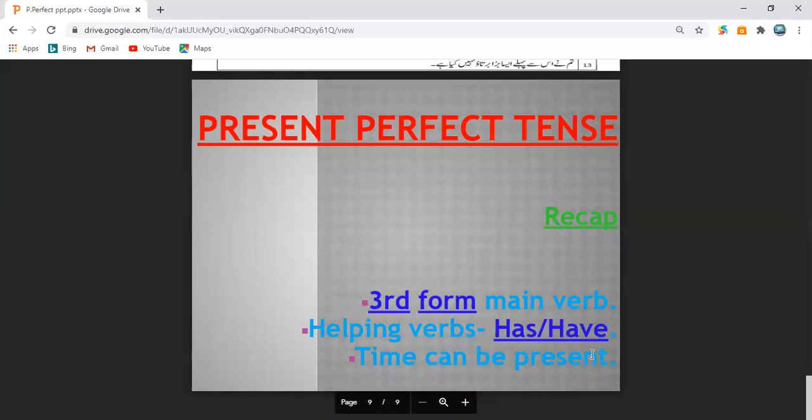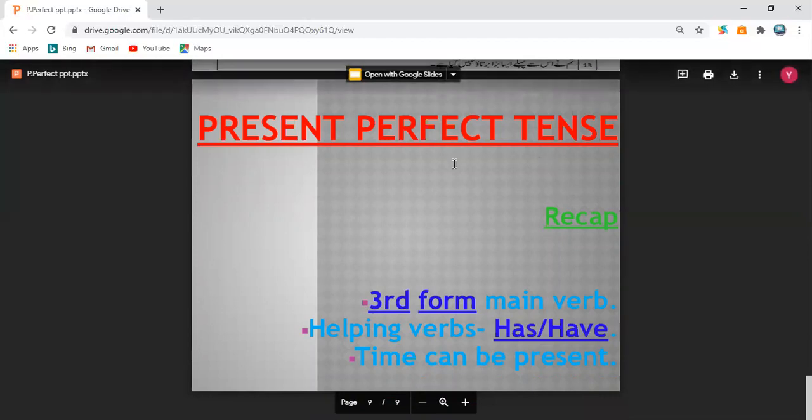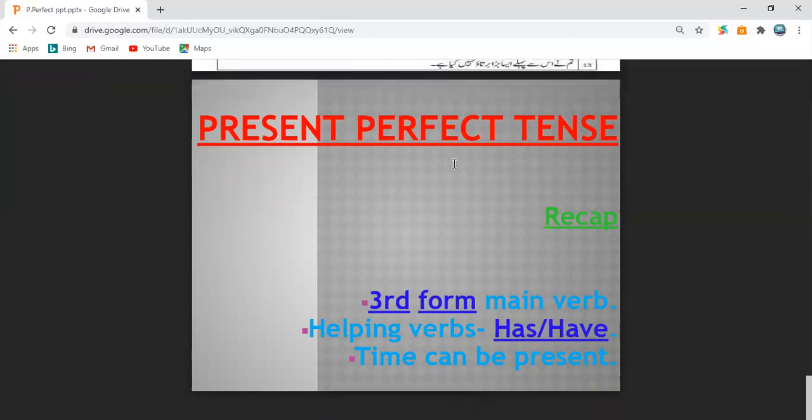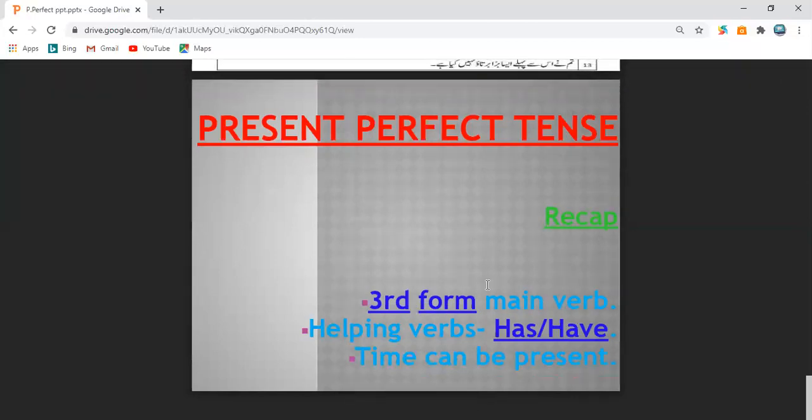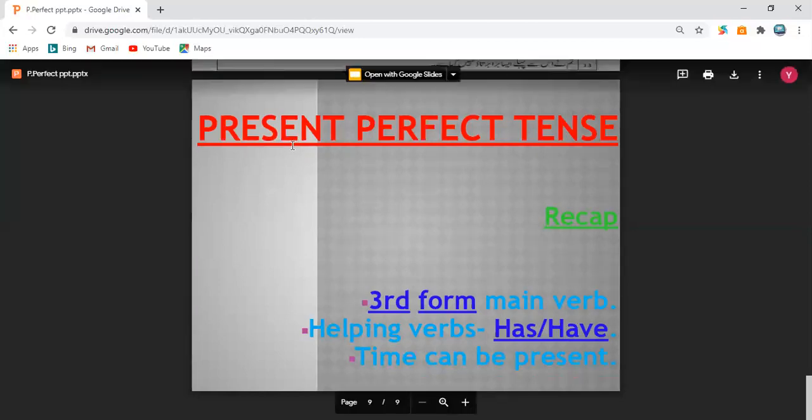In present perfect sentence, we know, students, that work is completed in the present time. This tense, perfect tense, shows that work has completed, but it has completed in the present time. So we use the third form of the main verb. The main verb is always in the third form, and it shows that work has been completed in the present time. Okay, why? Because the tense is of present tense.